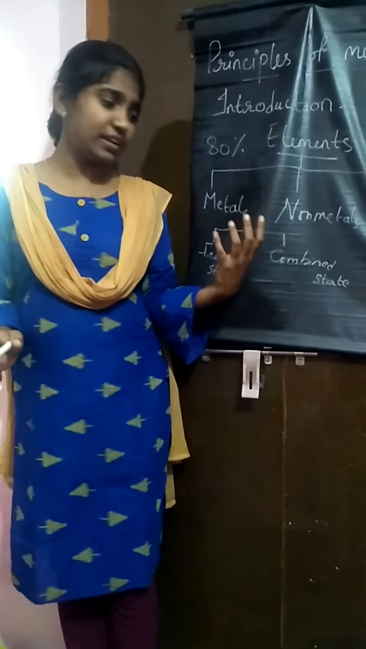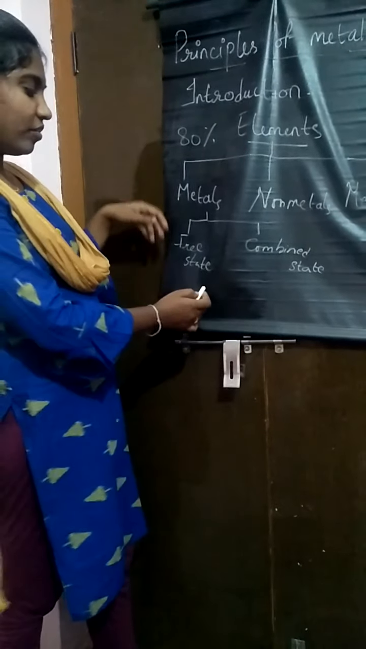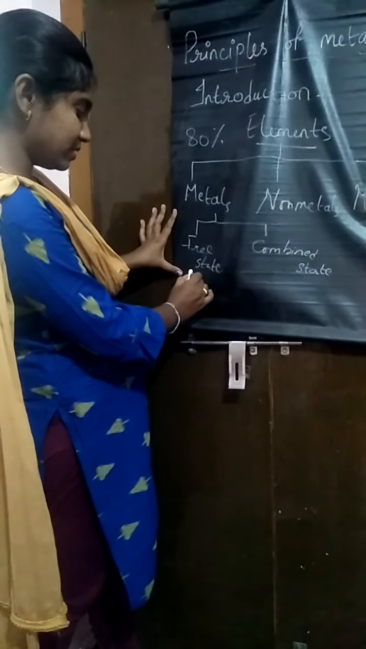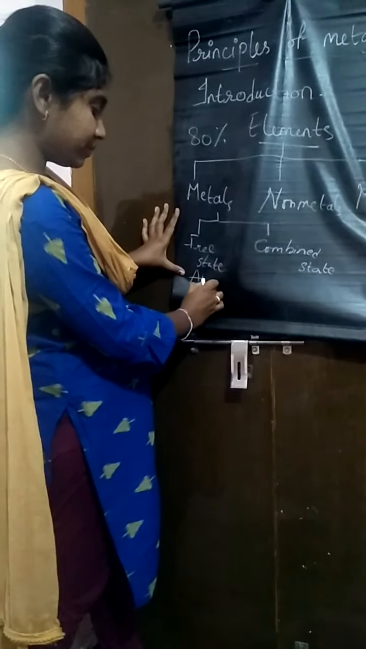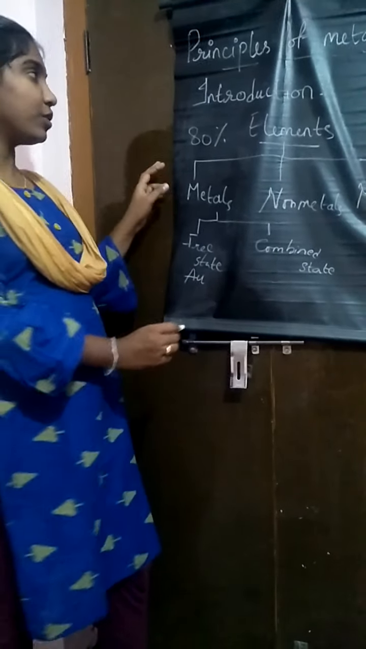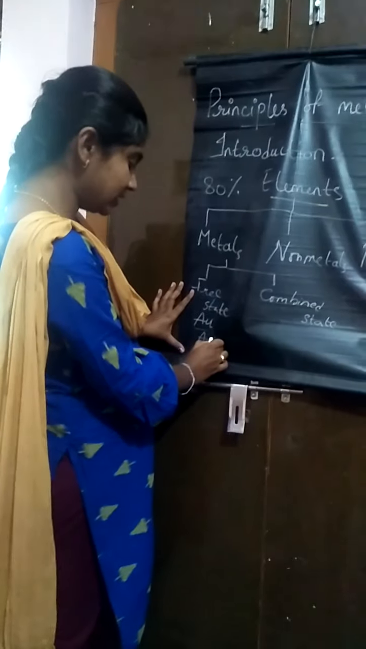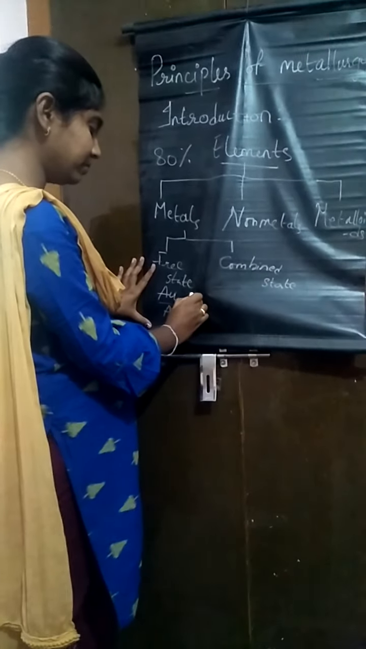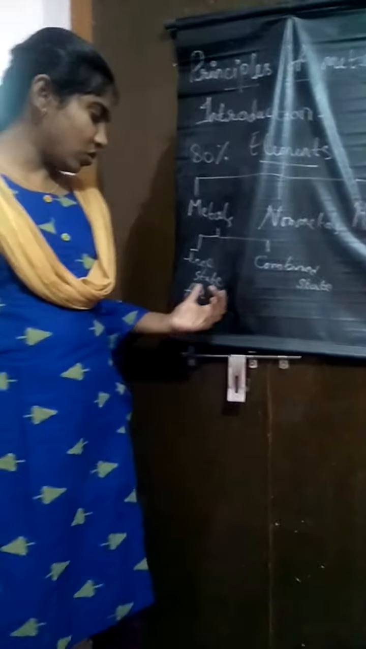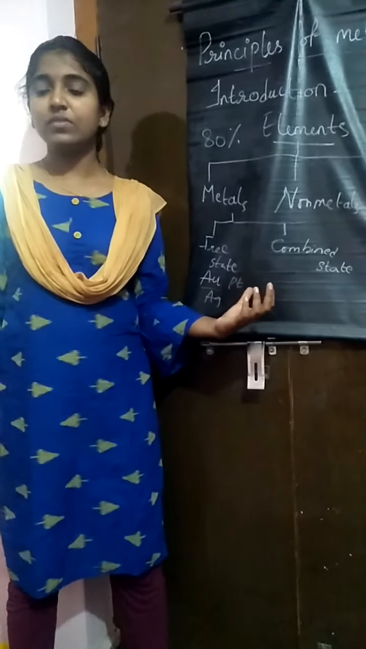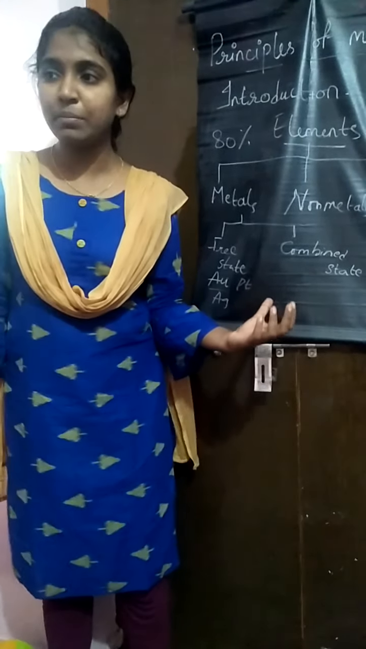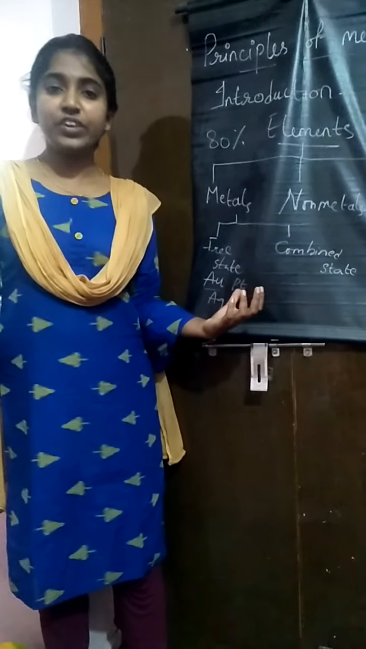Free state means, here I can give the example of metals which are present in the free state. The best metals are gold, which is represented by the symbol Au, silver Ag, and platinum Pt. So gold, silver, and platinum are the examples of metals which are present in the free state.